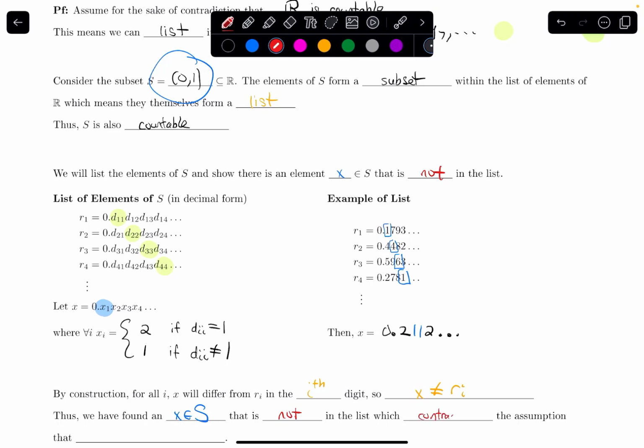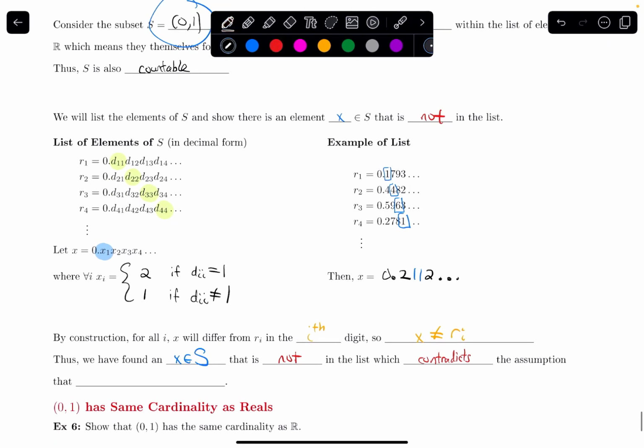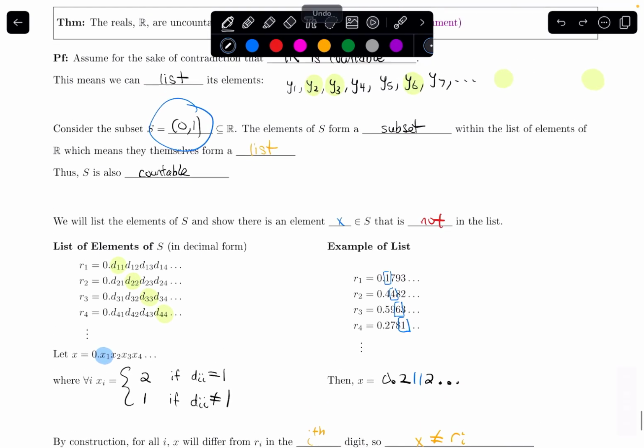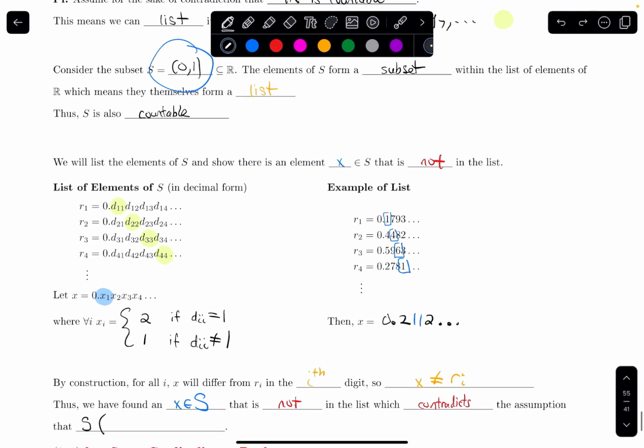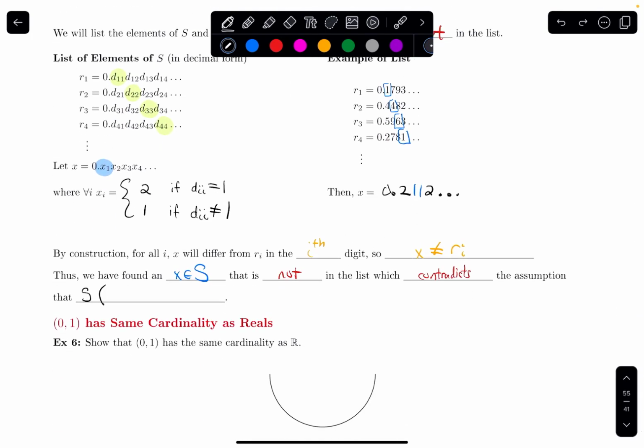So this contradicts my assumption that S is countable. But that's going to contradict my original assumption that R is countable. So the way I'll word that is I'll say that S and thus R and thus the reals is countable.